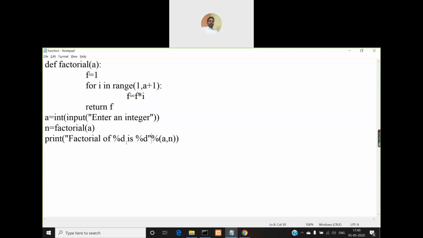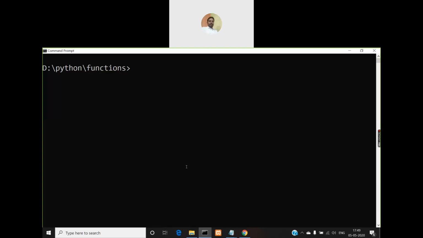There is another way also for this. Instead of using the percent format specifier, we can use another way. I'll tell you later; we'll see that today itself. Now let us execute this program and see.